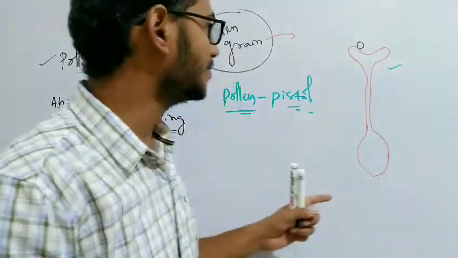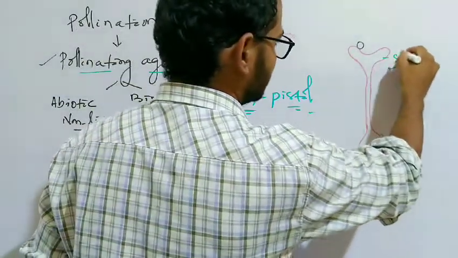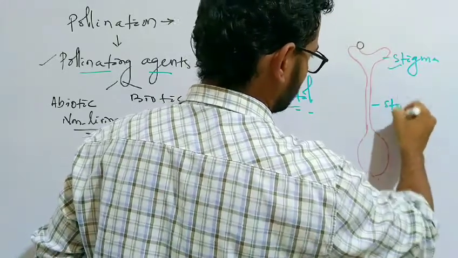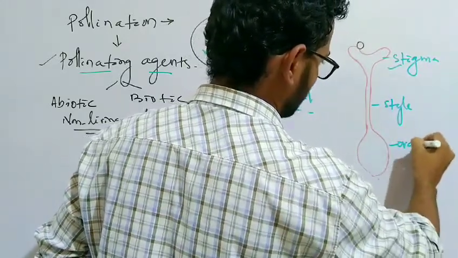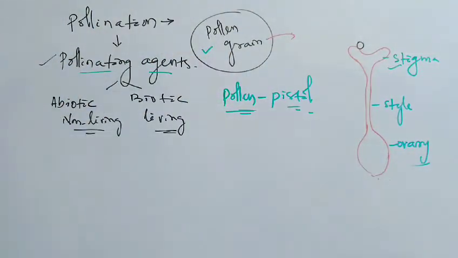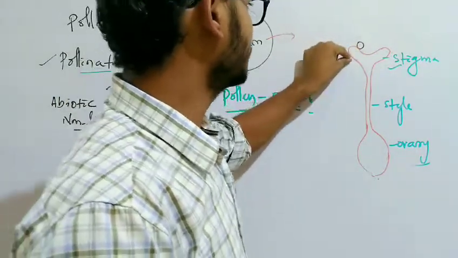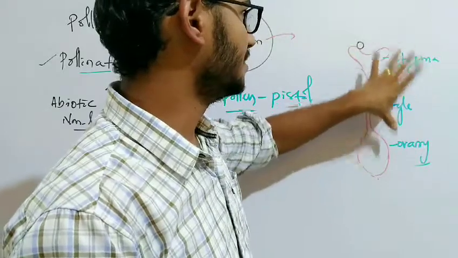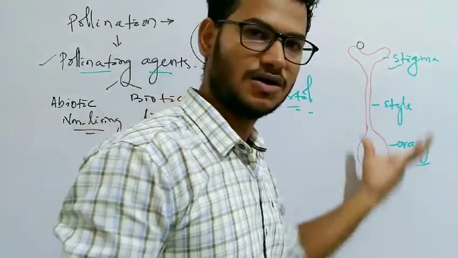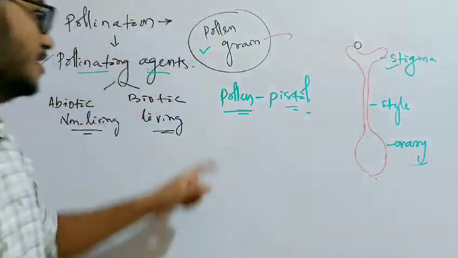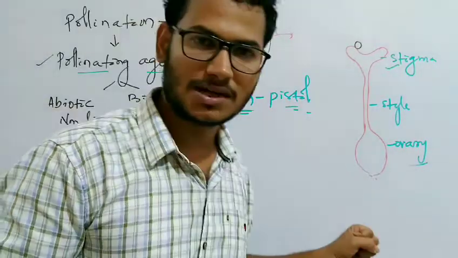This is the female reproductive part having the stigma, style, and ovary, as we have discussed in detail about these. So stigma, style, and ovary. So this is the interaction between the pollen grain and the pistil. The pistil means here stigma, style, ovary all together. That is the gynoecium or the female reproductive part. So pollen and pistil interact with one another.